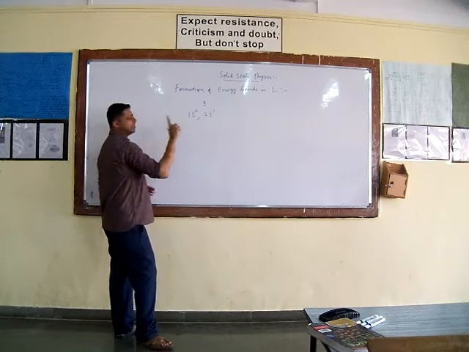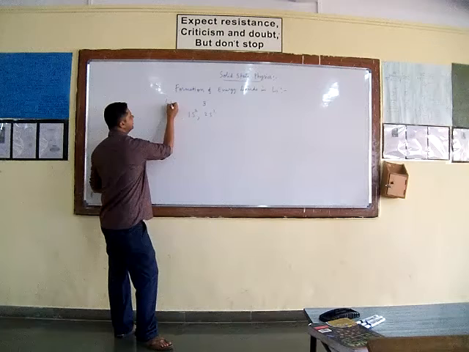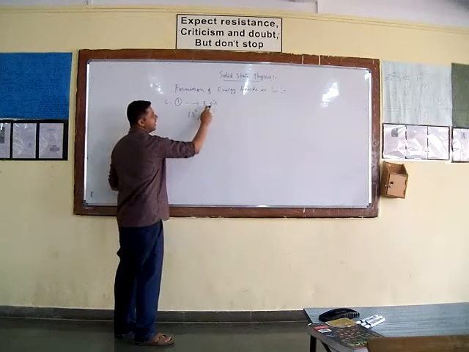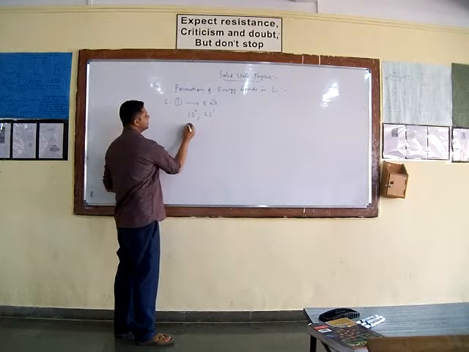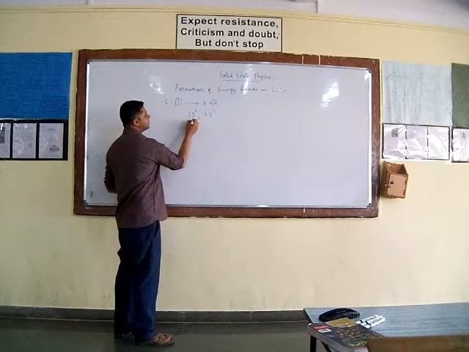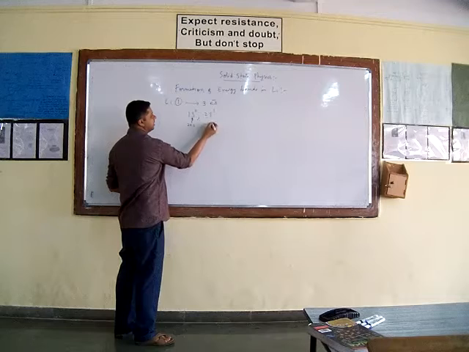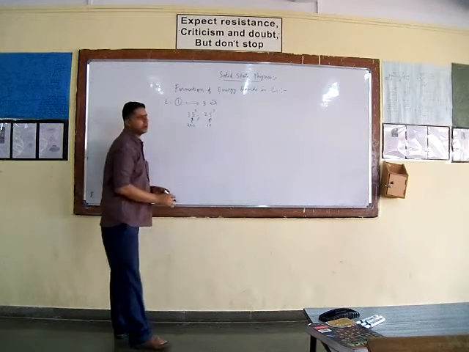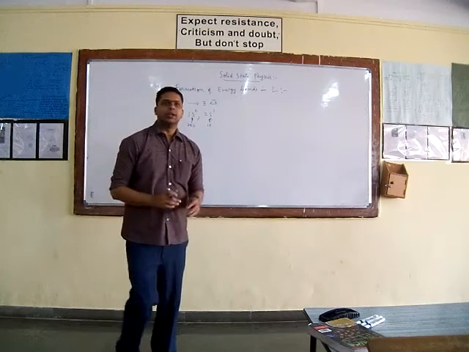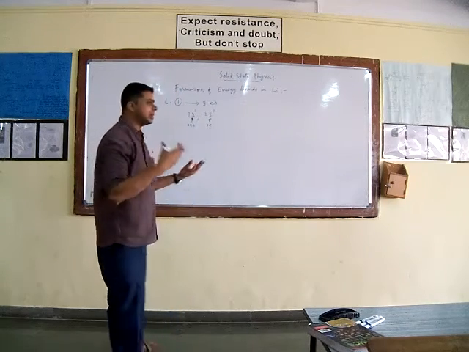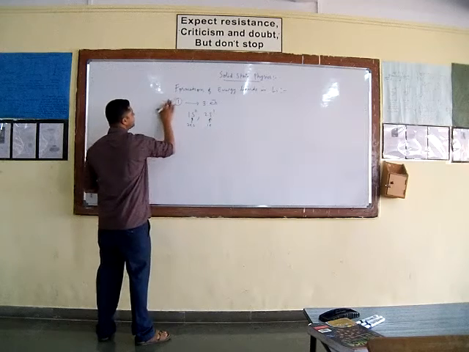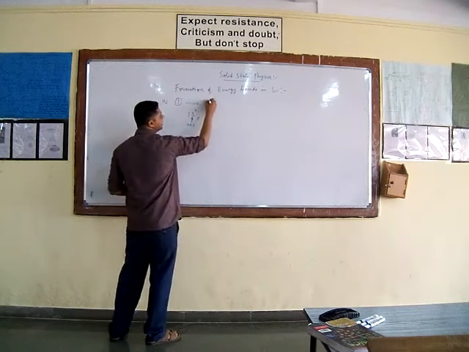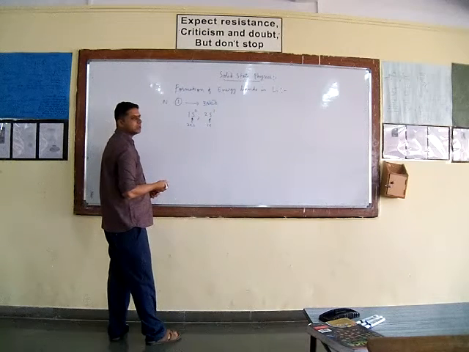If there is only one single lithium atom, then it has only 3 electrons. And these 3 electrons are distributed in such a way that 2 electrons are in the 1s shell and the remaining 1 electron is in the 2s shell. But here we are talking about the lithium solid, which is formed with the help of n number of atoms. So if a lithium solid is formed with n number of atoms, there will be 3n electrons associated with such a lithium solid.